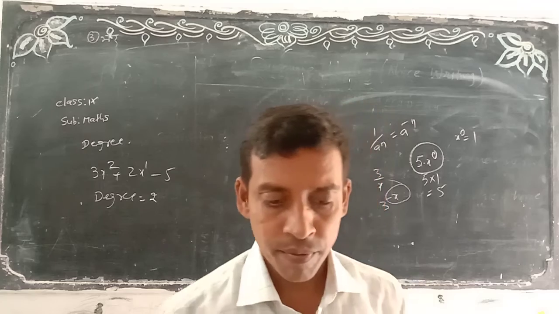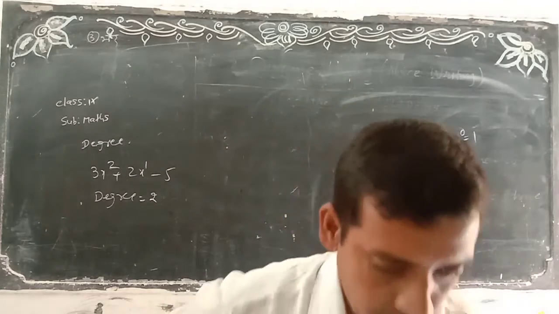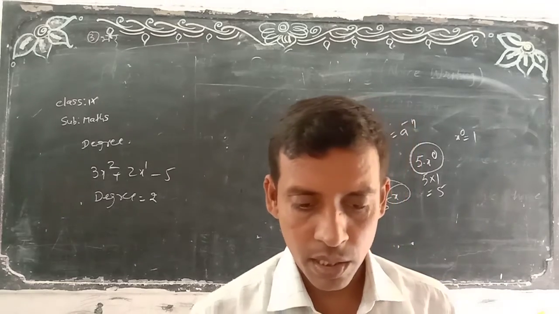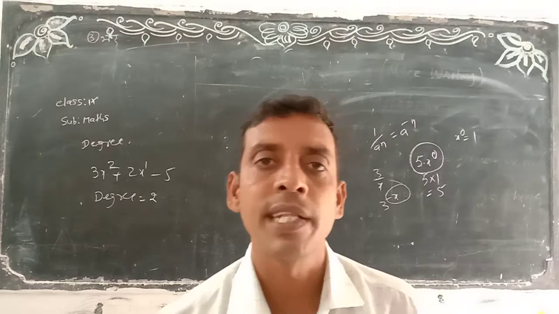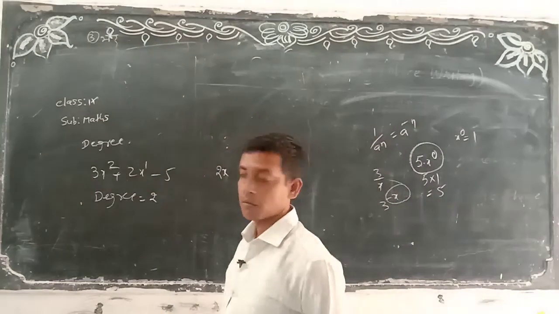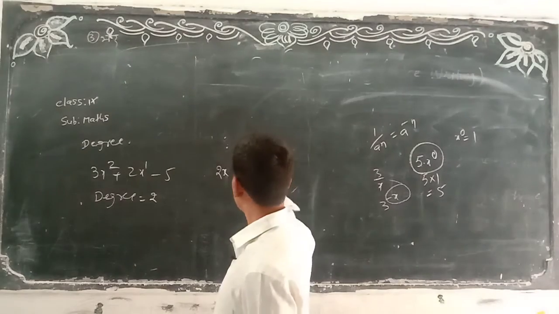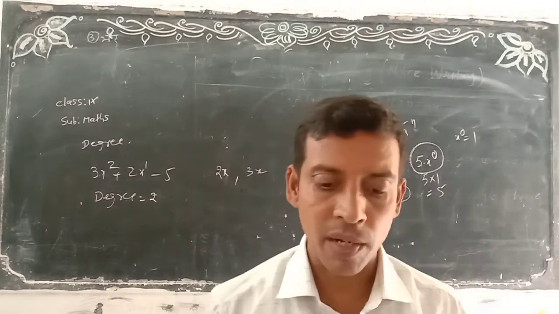Once you look here, page number 29, we have here the do this. Write the two polynomials with variable x. Write the two polynomials with variable x means like this 2x, comma 3x, with variable only one x. Same. Write the three polynomials with variable y.